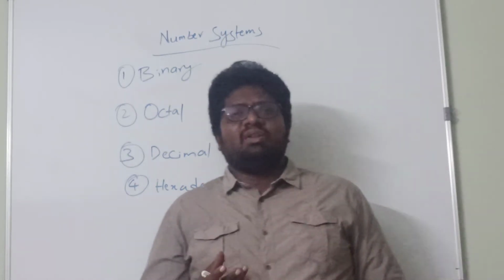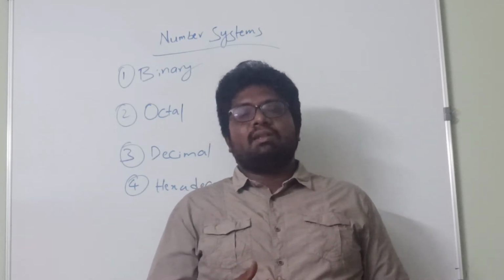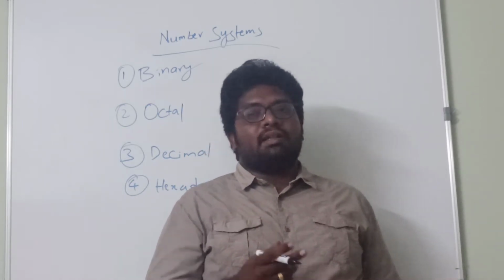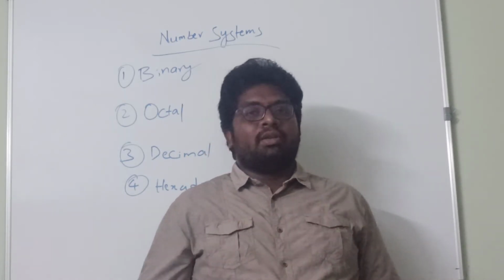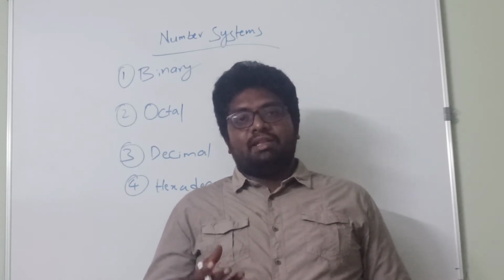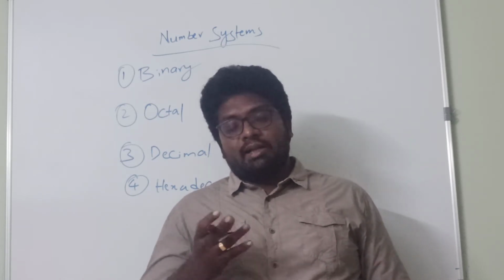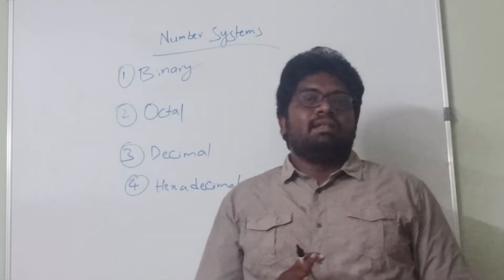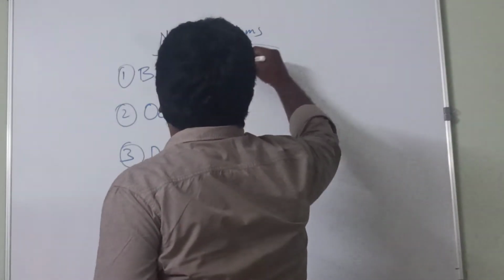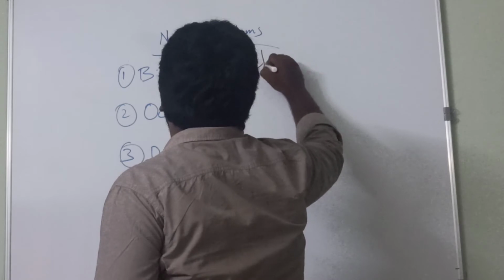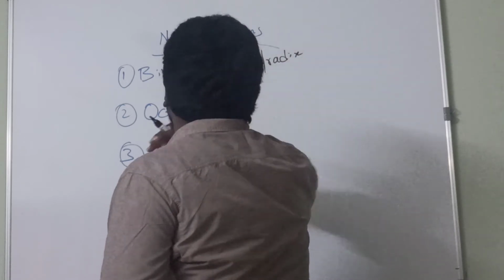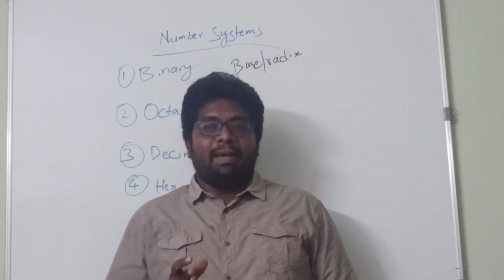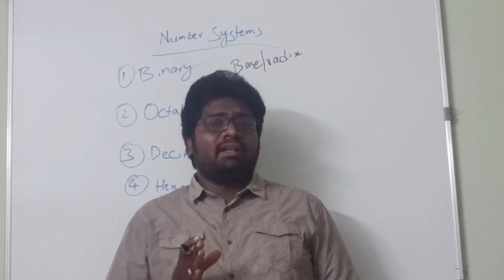First of all, why do we require a number system? A number system is required to know the magnitude of any quantity. That is why we require number systems. So how do we find that a particular number belongs to a particular number system? We represent it by a base or a radix. A base or a radix is nothing but a base which represents the particular number system.